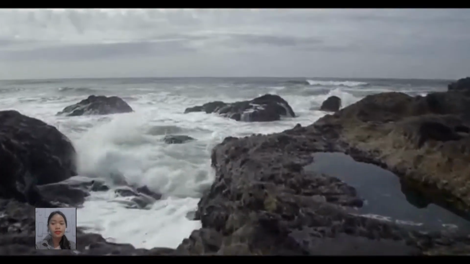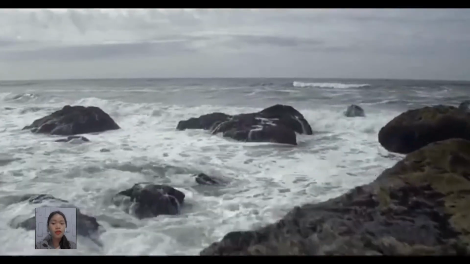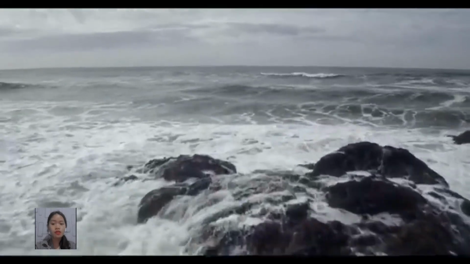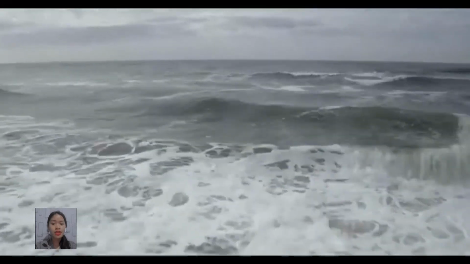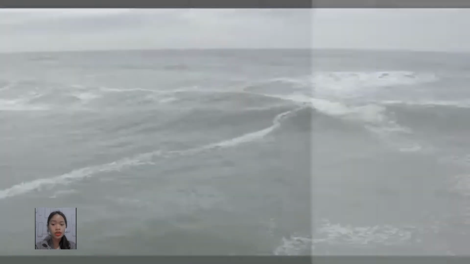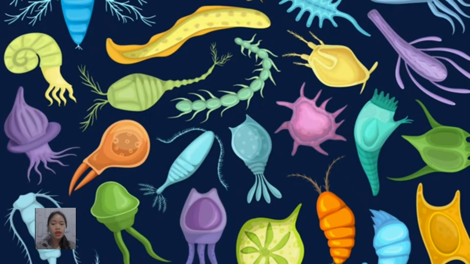Up next, the ocean. The ocean has the greatest exchange quantity of cycled carbon and stores a large amount of carbon. The ocean absorbs carbon in the form of carbon dioxide. The ocean also has a large amount of plankton that absorbs carbon dioxide that it uses for photosynthesis.